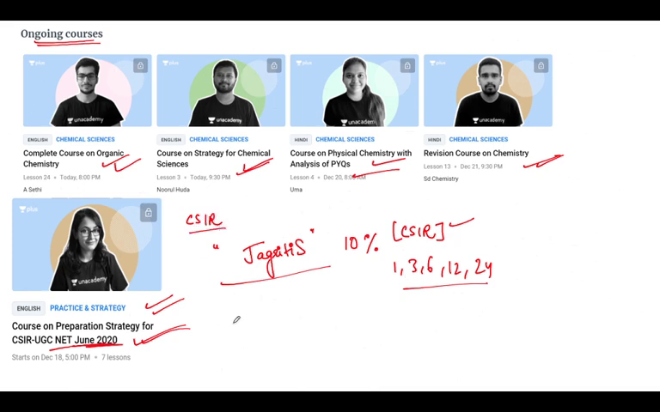I have not included the life science and bio and physical sciences, mathematical sciences. I'm only talking about chemistry, but definitely you are going to get access to all the subjects, life science and everything. Okay, right, so that is what you are going to get access to, all the courses, all the educators.